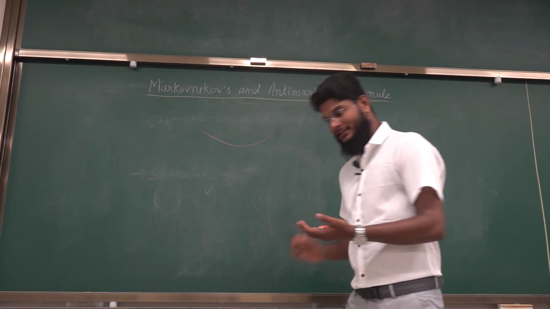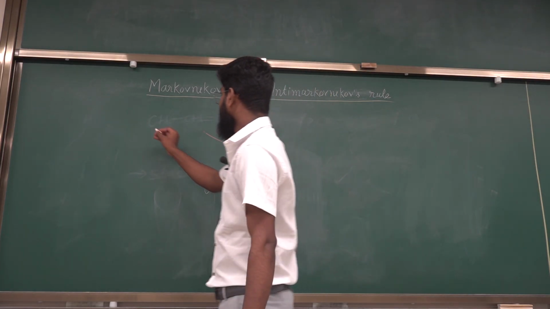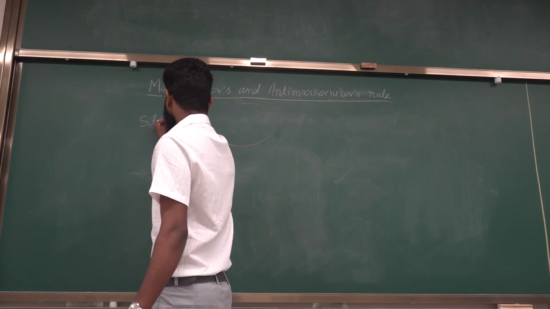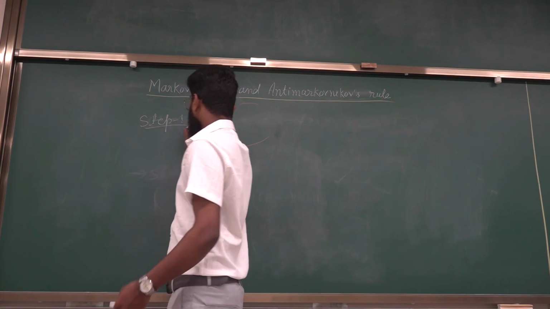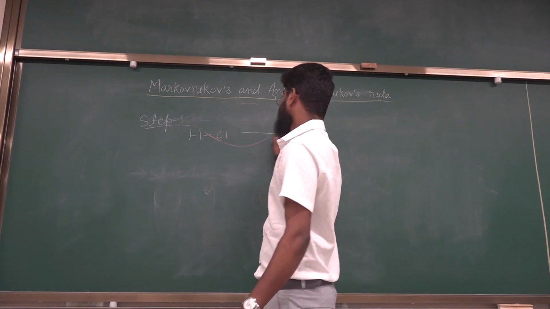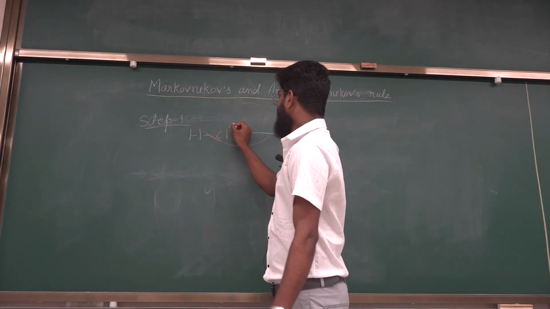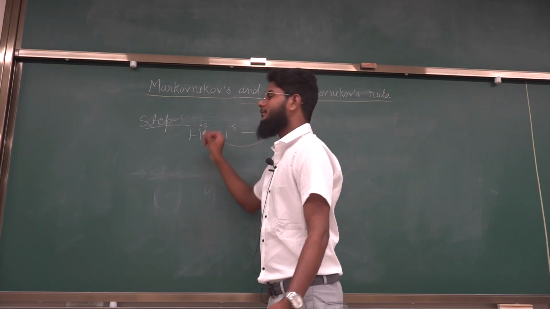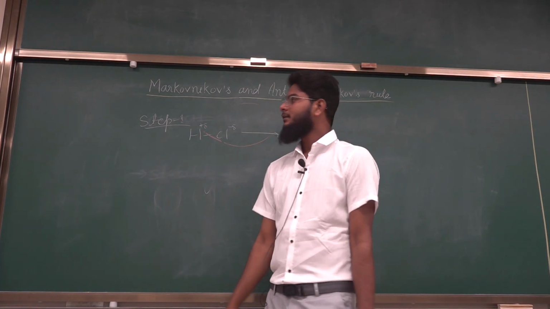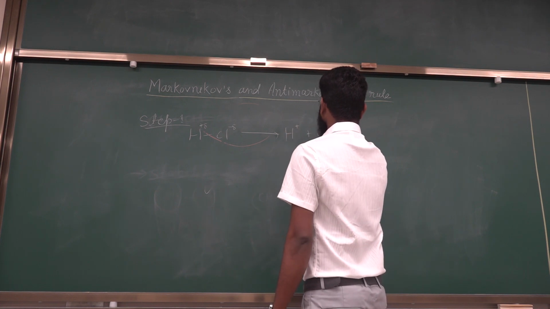I would like to explain these two mechanisms in several steps. Like we have step 1. In step 1, we are taking HCl, and we know that chlorine is more electronegative than hydrogen. So it bears a partial negative charge and hydrogen will bear a partial positive charge. So this will ionize as H plus and Cl minus.